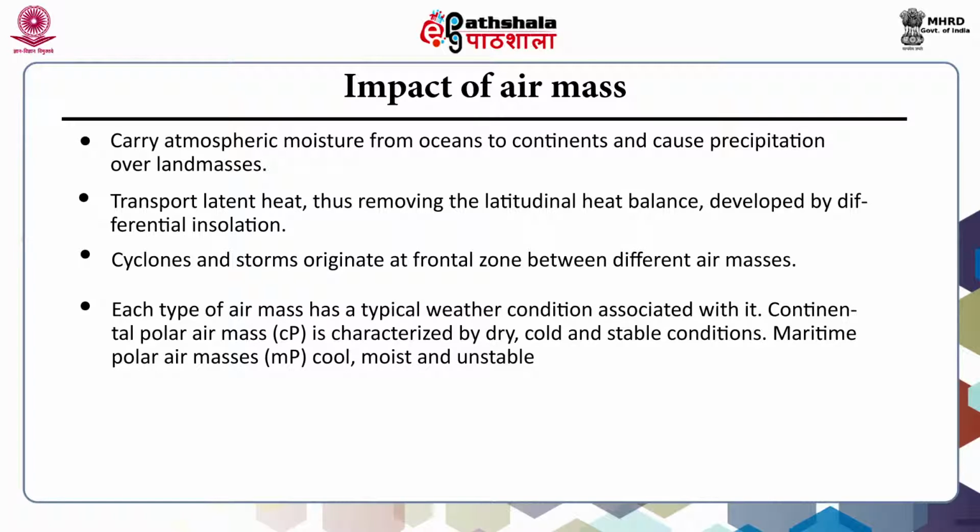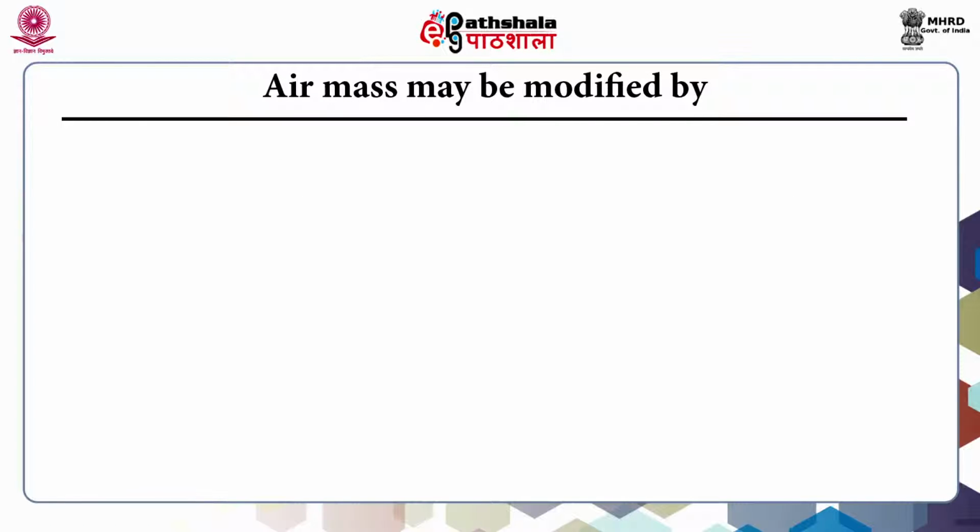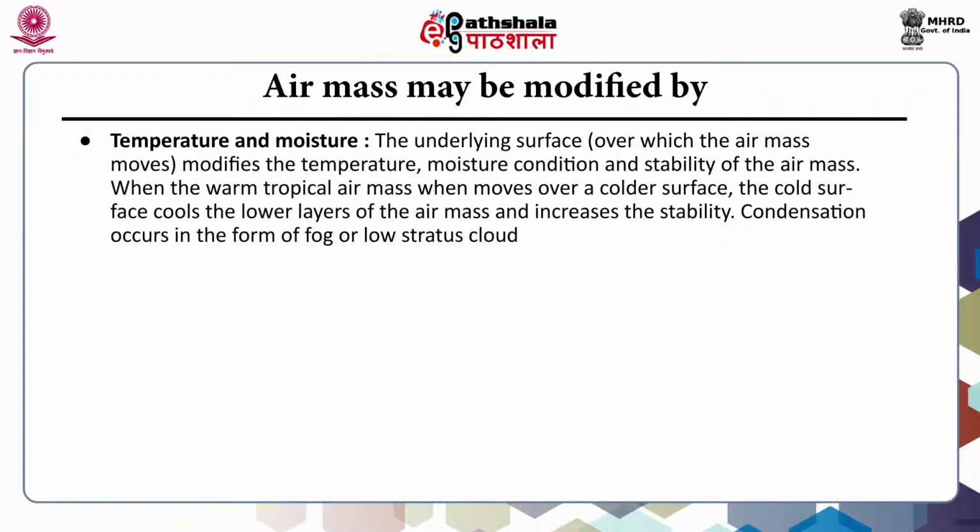Continental polar air mass is characterized by dry, cold and stable conditions. Maritime polar air masses are cool, moist and unstable. Air masses are modified by different factors or parameters like temperature and moisture. The underlying surface, that is the surface over which the air mass moves, modifies the temperature, the moisture condition and stability